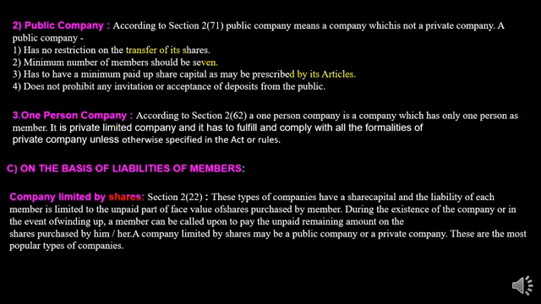So his liability is limited to 1 lakh, his share only. This type of company has a share capital, and the liability of each member is limited to the unpaid part of the face value of the share. It means whatever amount is pending on the share, that only he has to pay during the existence of the company or in the event of winding up of the company.